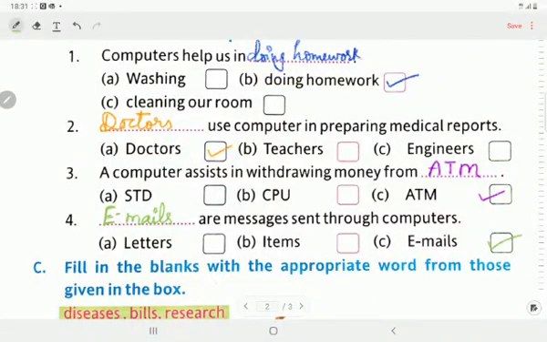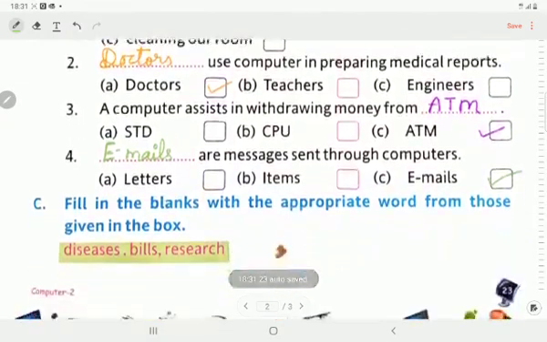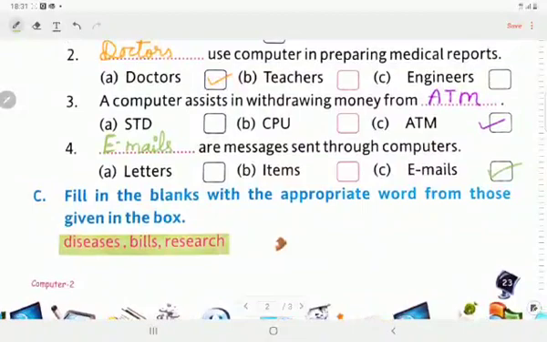Now we will do C part. Fill in the blanks with the appropriate word from those given in the box. There are three fill in the blanks and the words given in the box are diseases, bills, research.